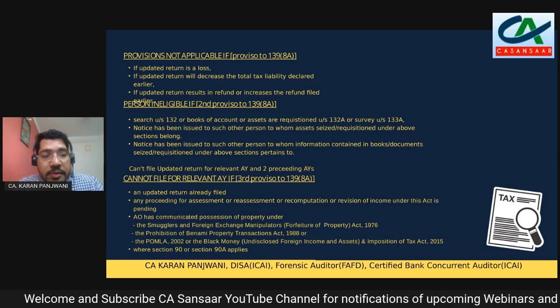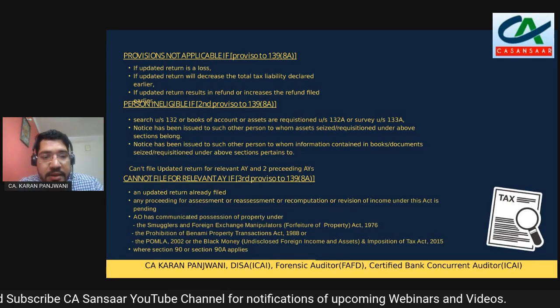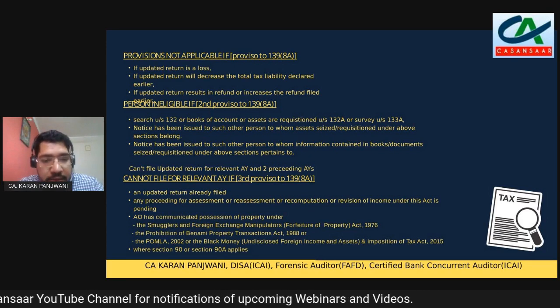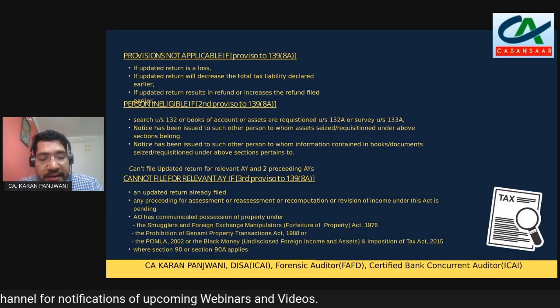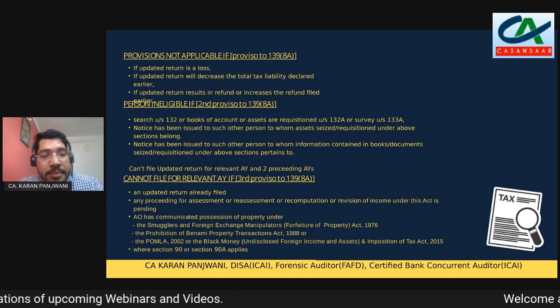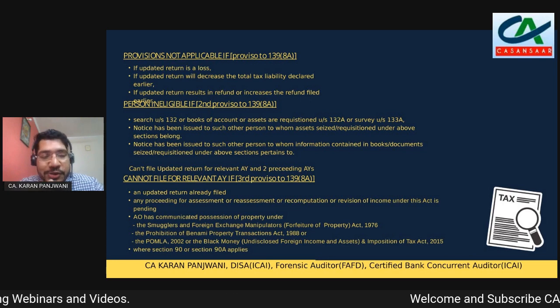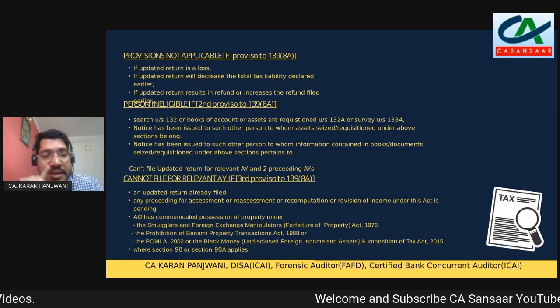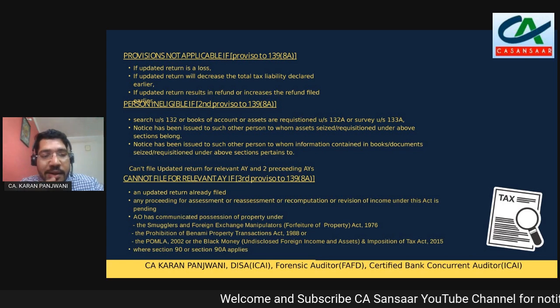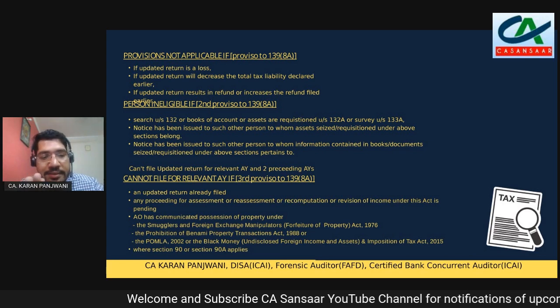Another case, which is proviso 3, where an updated return cannot be filed for a relevant assessment year is when an updated return has already been filed. So you cannot file an updated return for an assessment year twice. Once it has been filed, it's done.